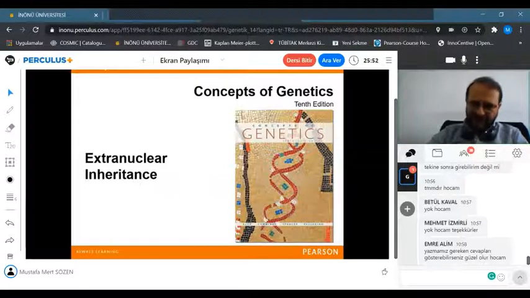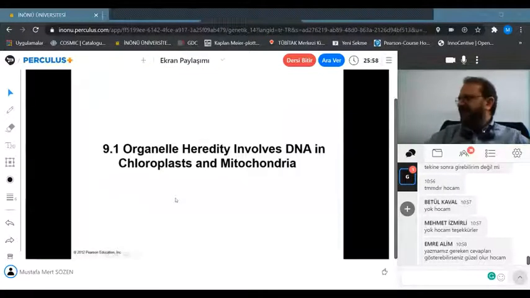That's extranuclear inheritance. The genes we have investigated so far, the genes we have been working on so far, were all on the chromosomes, on the nuclear genomic DNA. So what happens if the gene is on mitochondrial DNA or chloroplast DNA? Today we will learn that. Organelle heredity involves DNA in chloroplast and mitochondria.